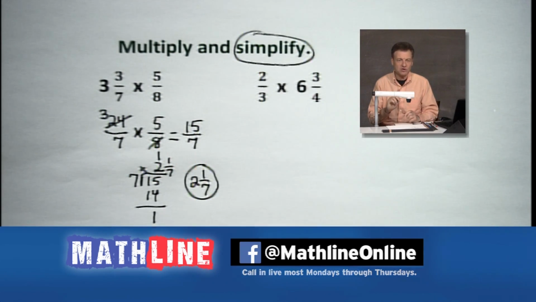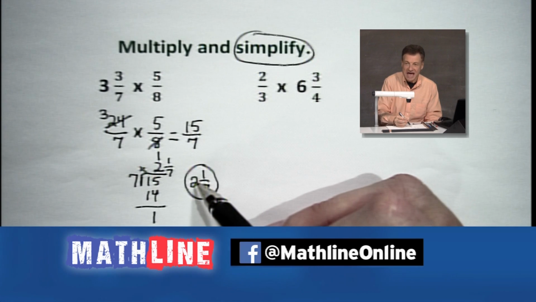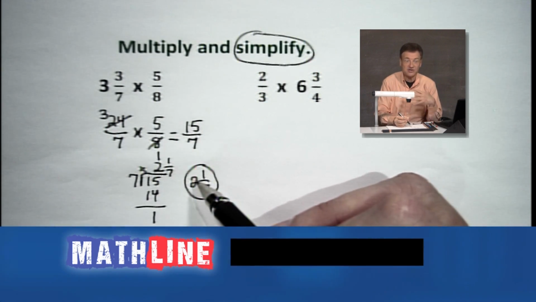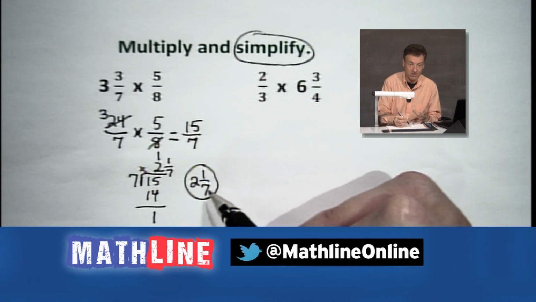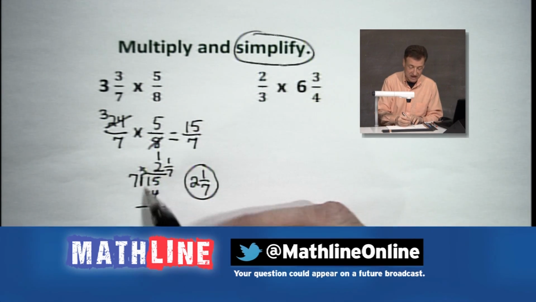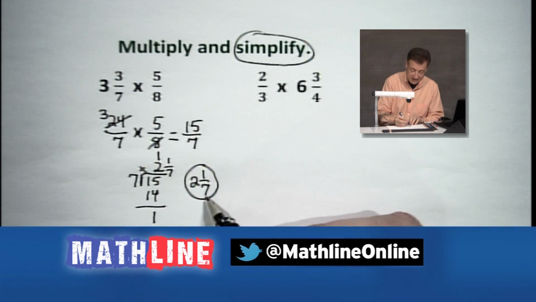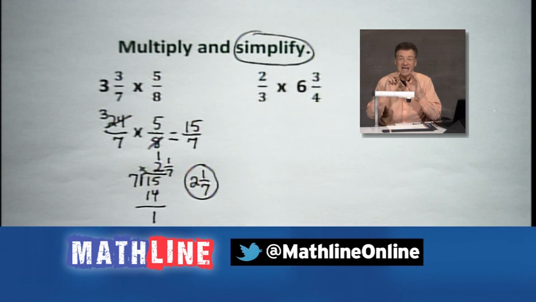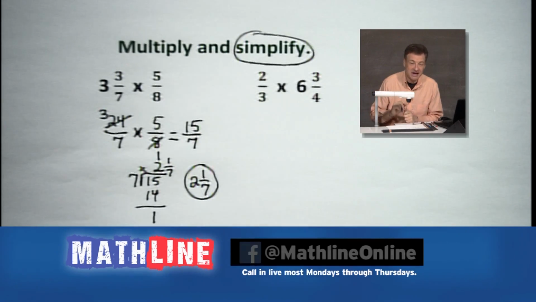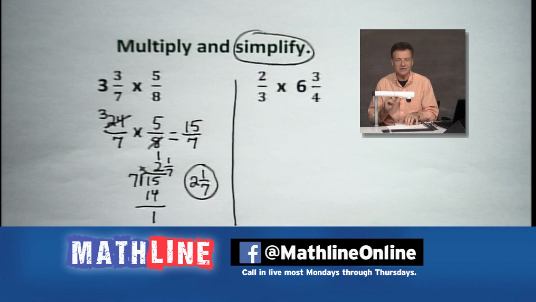Remember when you're doing this, you divide the 7 into the 15, it goes 2 times. That's the integer part, the whole number part of the mixed number, all right? Now, what's left over? After you say 2 times 7, 14, that's the 1. That occupies your numerator, and 7 was in the denominator. It stays in the denominator. It remains there, and that's your story. That's how you're going to work with these, all right? So that's how they deal.